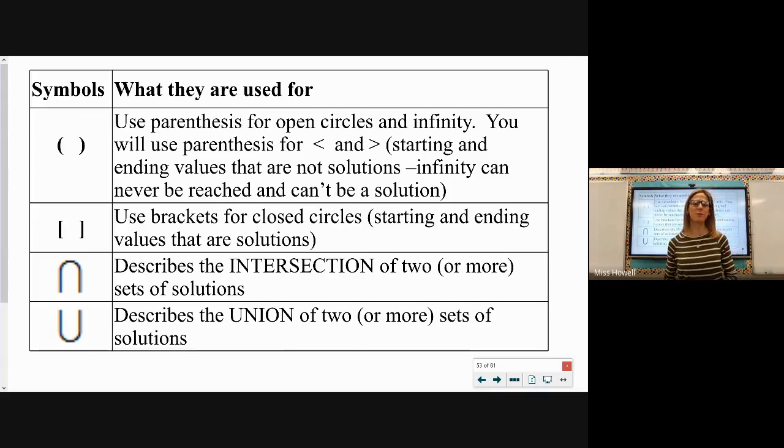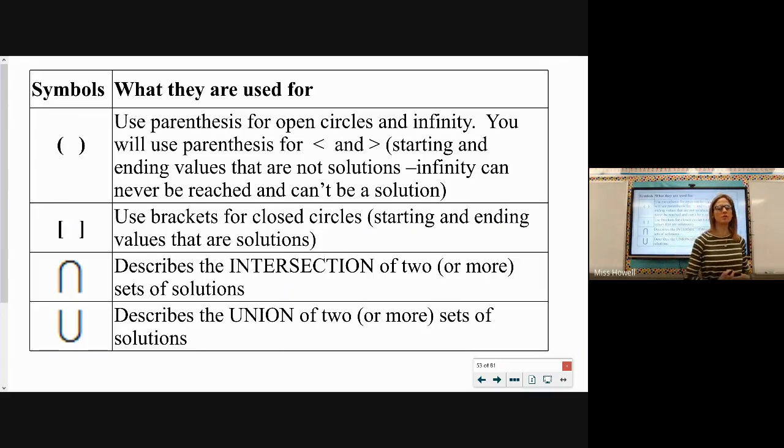A bracket would represent a number that is included in our solutions. So the way that interval notation works is your first number inside your interval represents the beginning portion of your solutions, or the smallest value of your solution set. And then your final value of your interval notation represents the last value of your solution set.